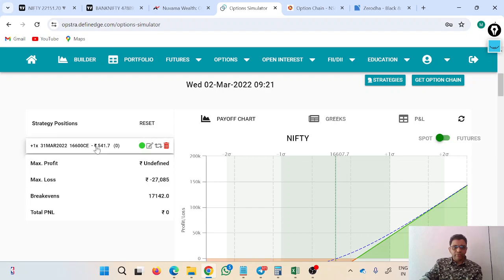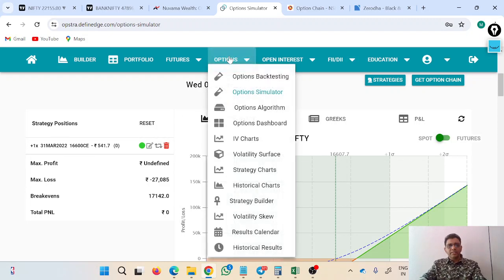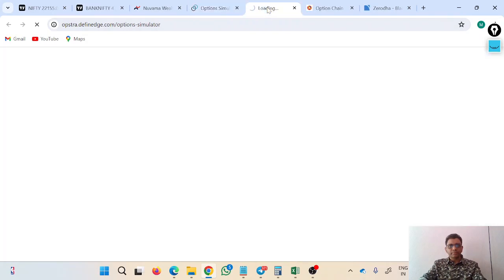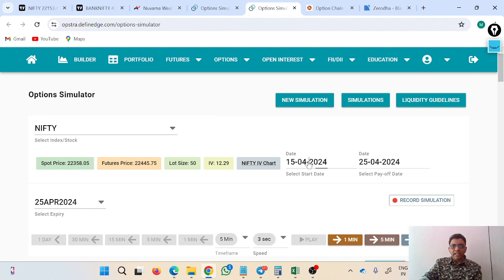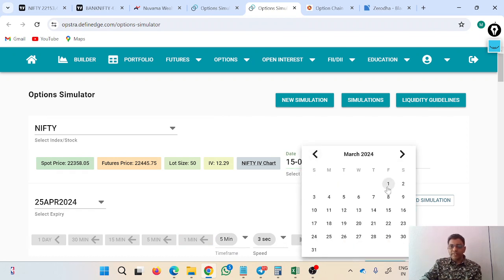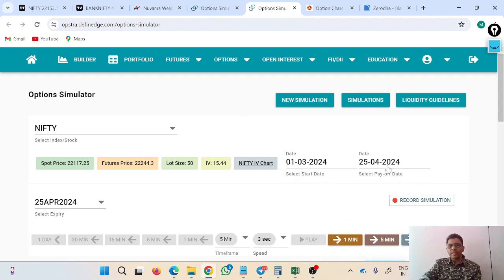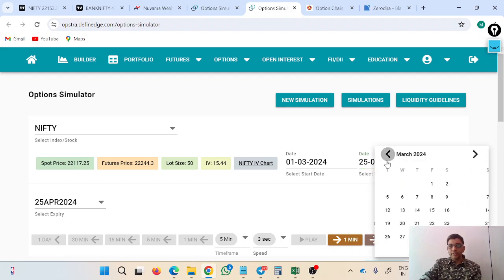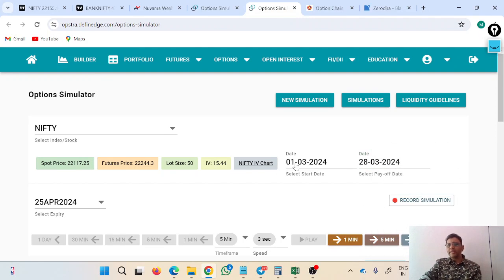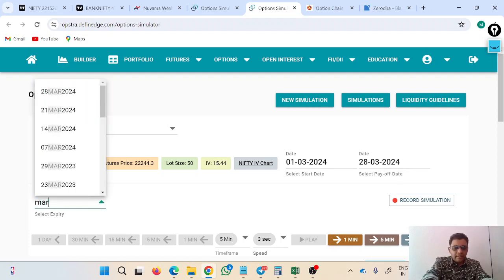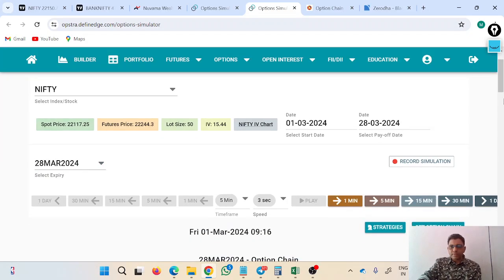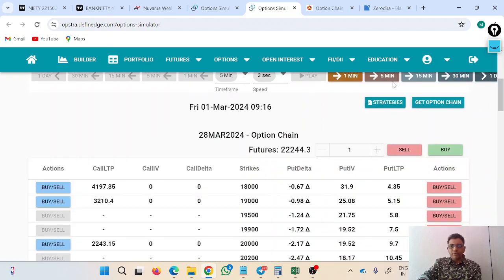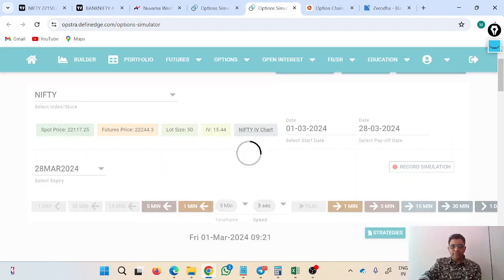At what rate? 541. Similarly, I will open another window and I will go 2 years ahead. Now I will select 1st of March 24, this year, when no event was there in the month of March in this particular year 24. So I am selecting same date, 1st of March. The expiry is March, monthly expiry, and this I am selecting 28th of March. I am going 5 minutes ahead and get option chain.